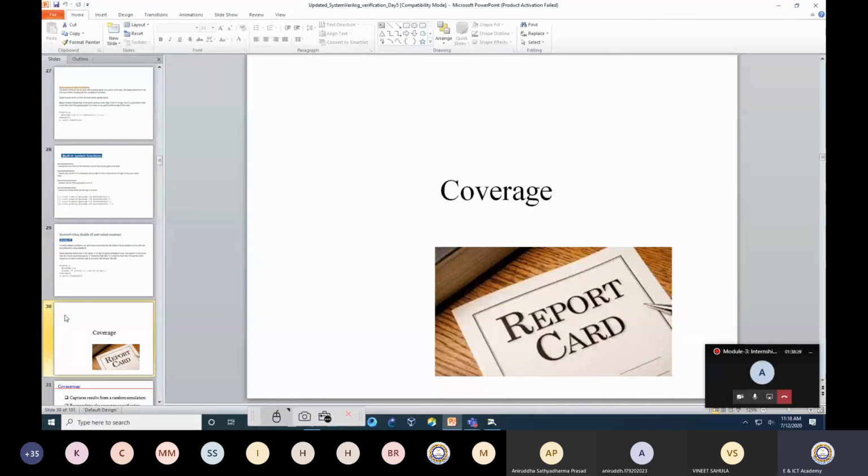Now I would like to move to the next session, which is coverage. But maybe I can take a 5-minute break now, and then we can start with coverage.